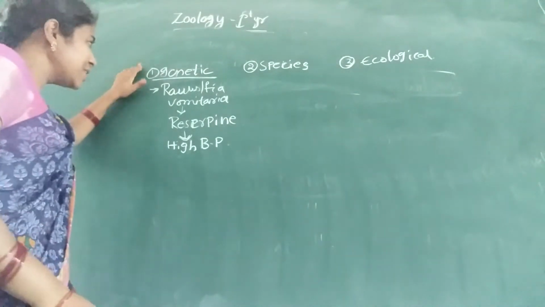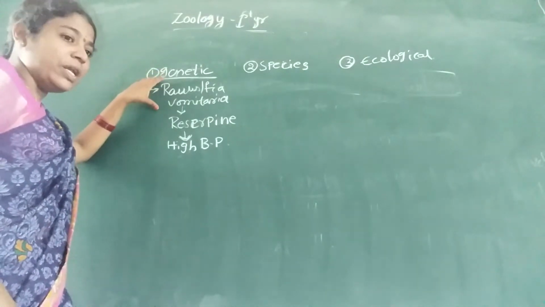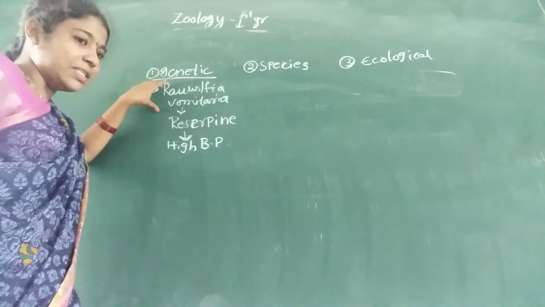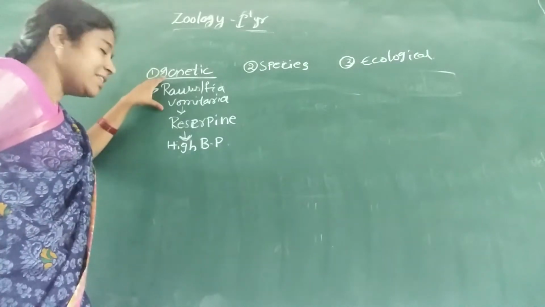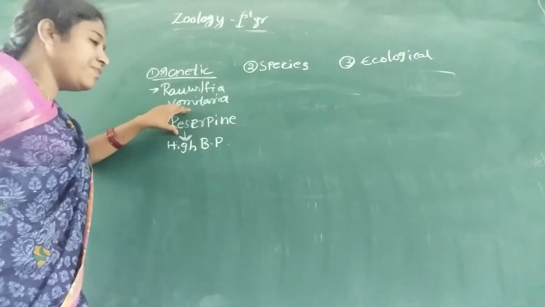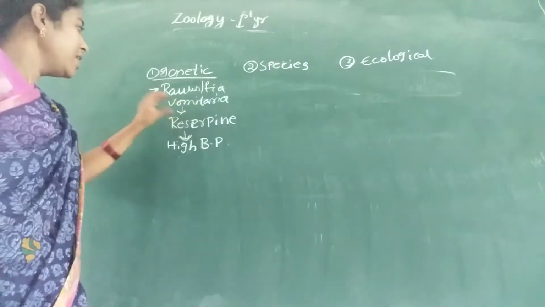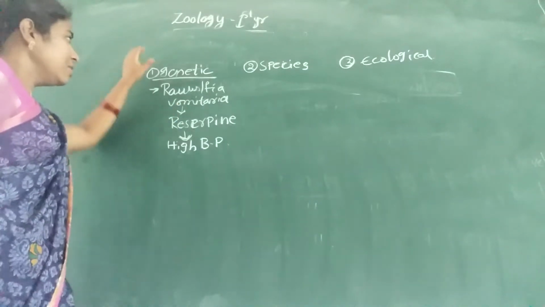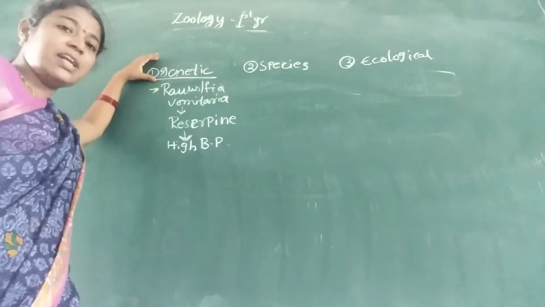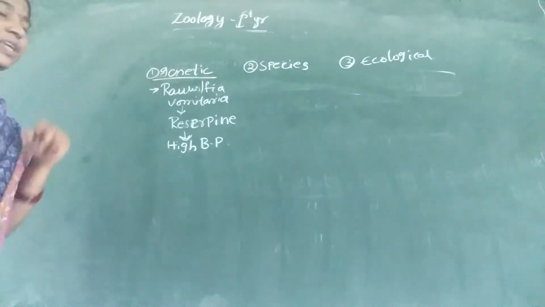The differences at the chromosome level of Rauwolfia vomitoria differ from one place to another, but the plant is the same, yet the concentration of the drug differs from one place to another. These variations are due to the diversity at the level of genes and chromosomes present in Rauwolfia vomitoria.